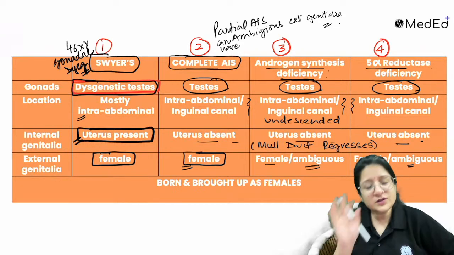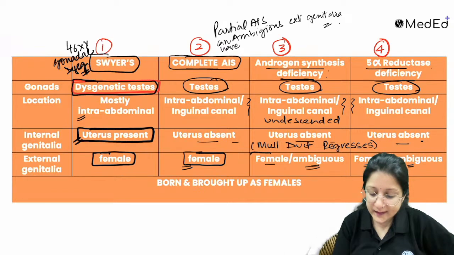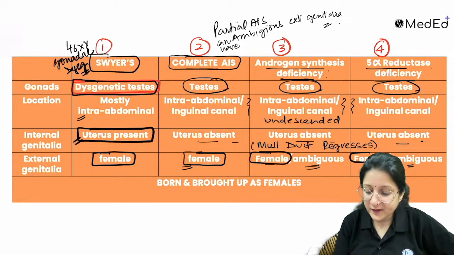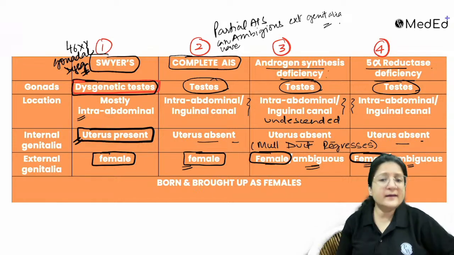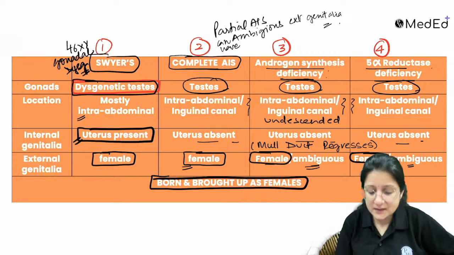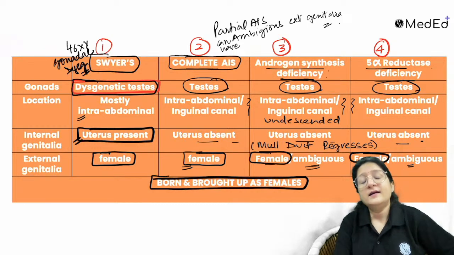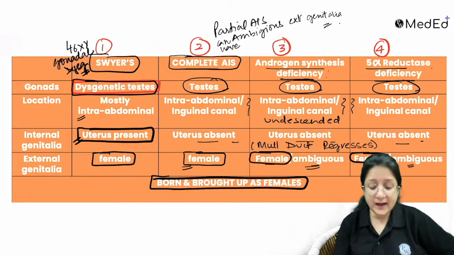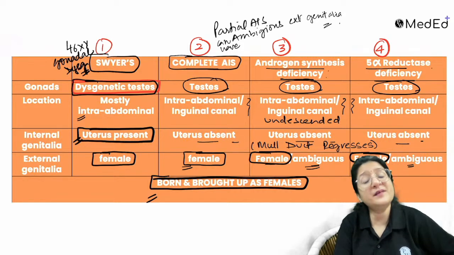All right. Most of the time, your clinical question will be like this: female phenotype. So, what do we see? What similarity do we see? The similarity that we see is that such individuals with these 46XY disorders of sexual development are born and brought up as females.